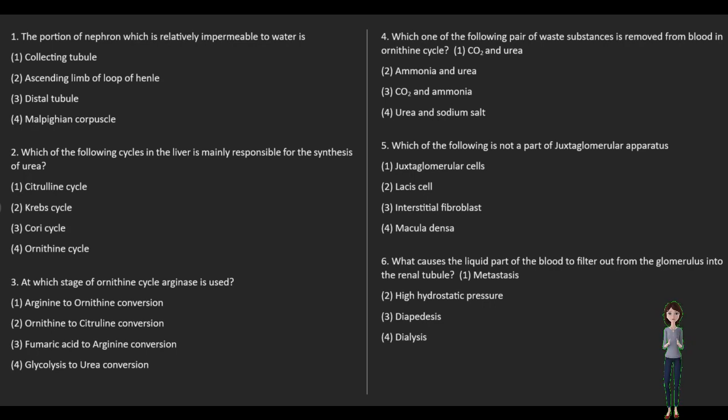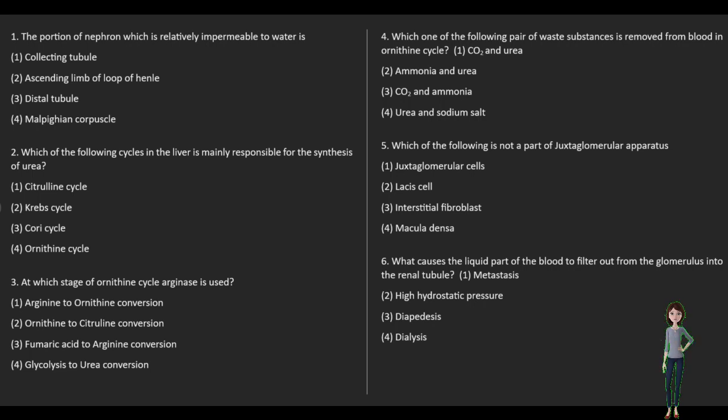1. The portion of nephron which is relatively impermeable to water is: 1. collecting tubule, 2. ascending limb of loop of Henle, 3. distal tubule, 4. Malpighian corpuscle. 2. Which of the following cycles in the liver is mainly responsible for the synthesis of urea? 1. citrulline cycle, 2. Krebs cycle, 3. Cori cycle, 4. ornithine cycle.